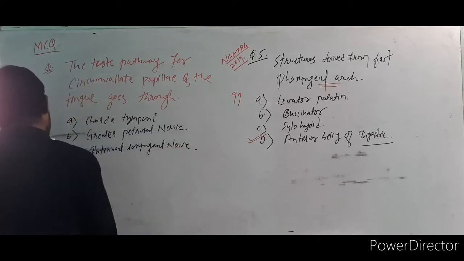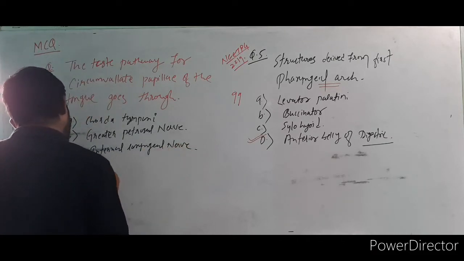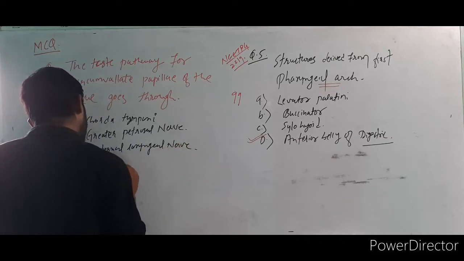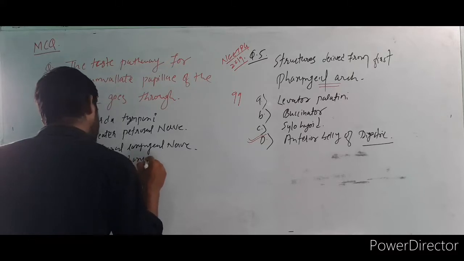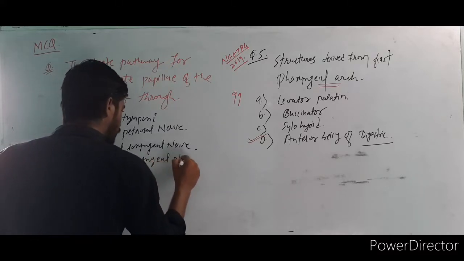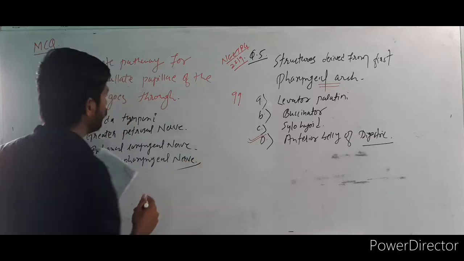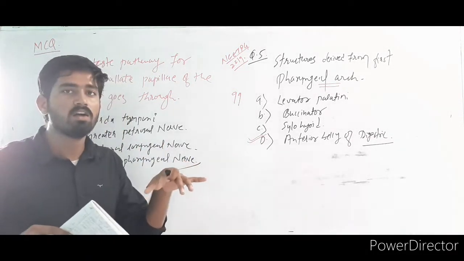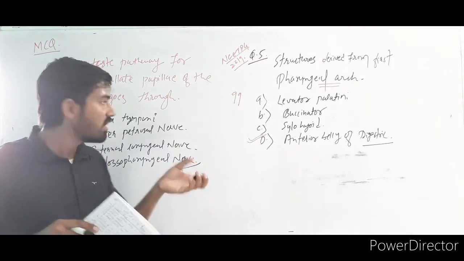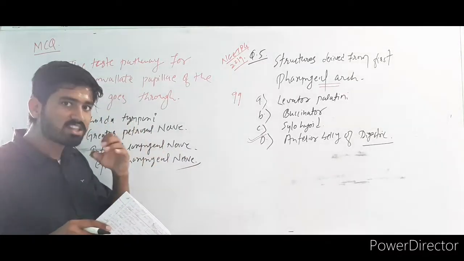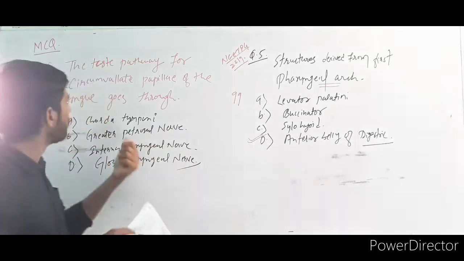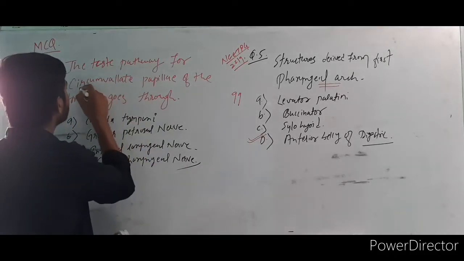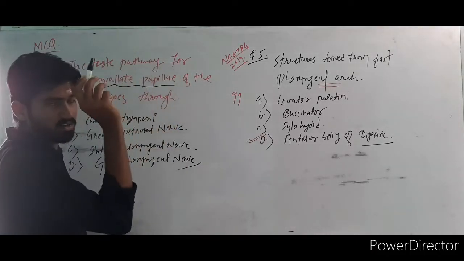And the fourth option is the glossopharyngeal nerve. You know the taste sensation from the anterior two-third is supplied by one nerve, and the posterior one-third of the tongue is supplied by another. You know that. So I apply it here to the taste pathway for the circumvallate papillae, where it is present.